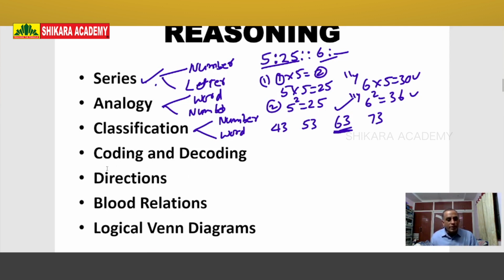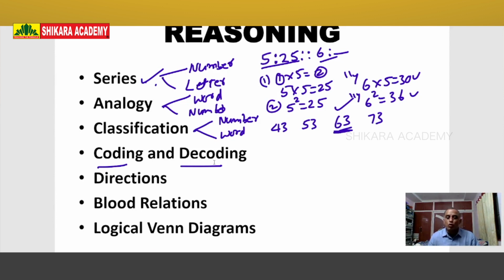Now what is coding and decoding? 100% one question, minimum 1 or 2 questions will come from coding and decoding. Take any examination, minimum 1 or 2 questions will come from it. So what is coding and what is decoding? Coding means converting any word or sentence from known language to unknown language.